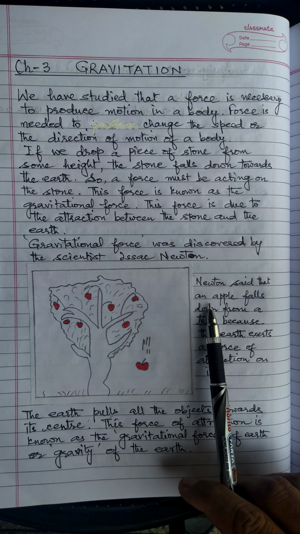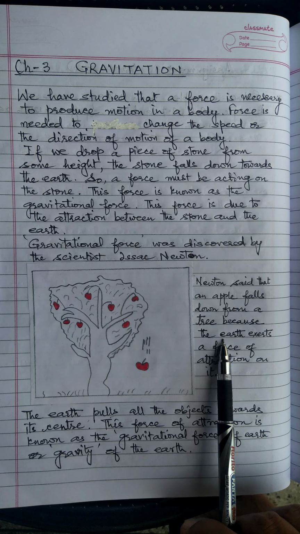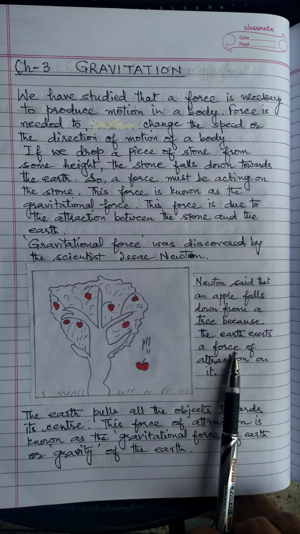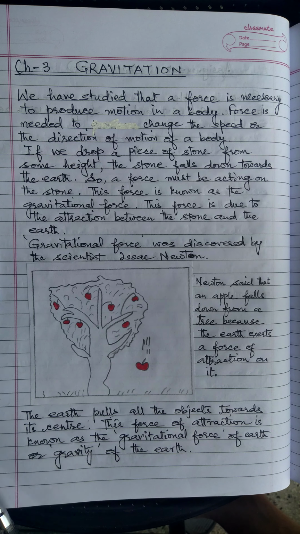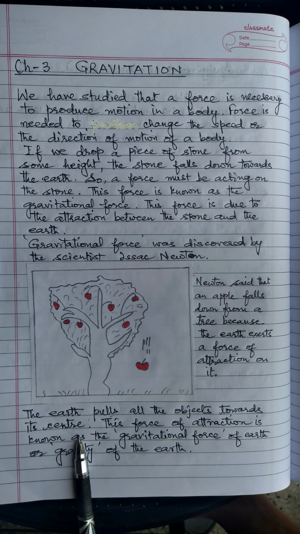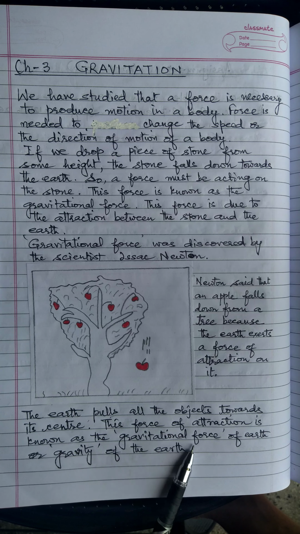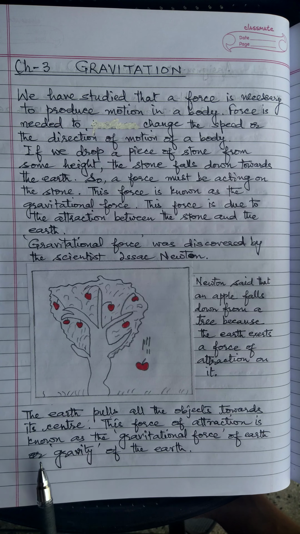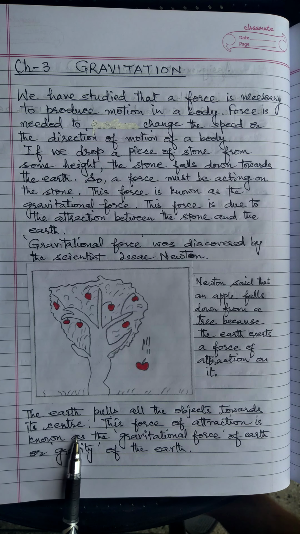So Newton said that an apple falls down from a tree because the earth exerts a force of attraction on it, and this force of attraction is known as gravitational force or gravity. The earth pulls all the objects towards its center. This force of attraction is known as the gravitational force of earth or gravity of the earth.